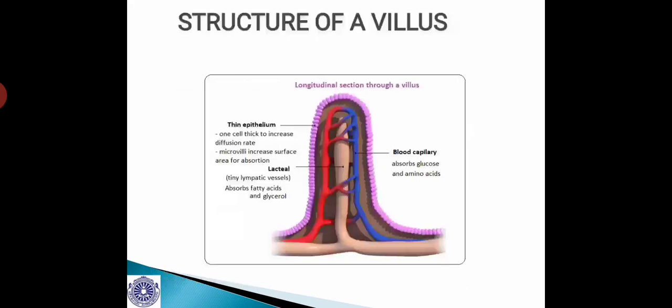Coming to the structure of a villus, the details of which I already explained to you in the previous slide. So this is the structure of a single villus. As you see in the picture, in the central part there is a lacteal, which is a part of the lymphatic system or the lymphatic vessel, and surrounding which you will be able to see the artery and the veins, and surrounding that you will see this finger-like projection called villus, and this villus has many smaller hair-like processes called microvilli,